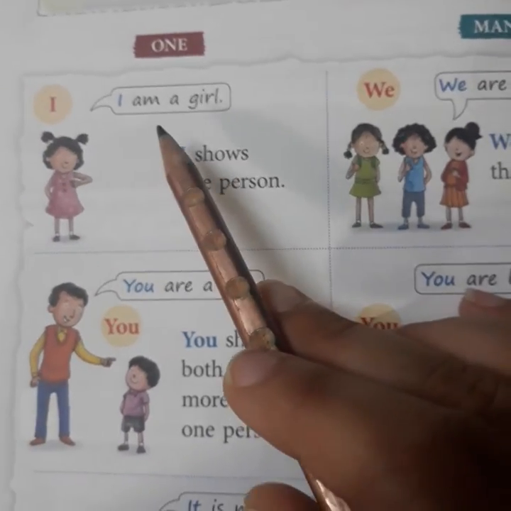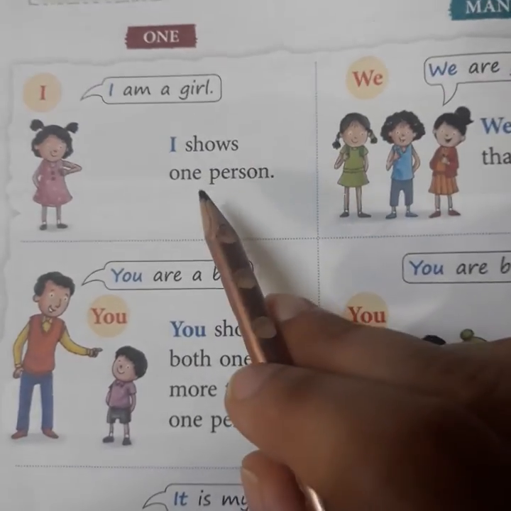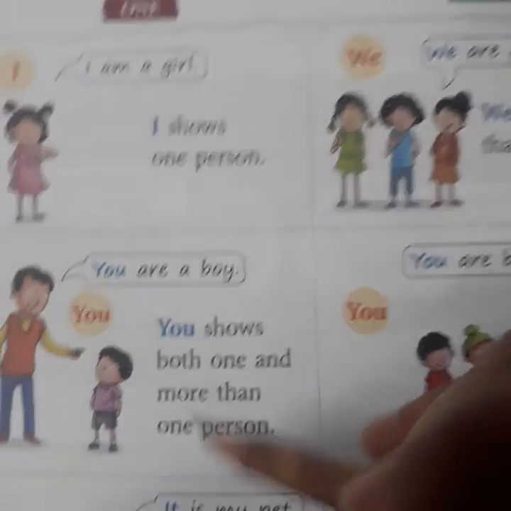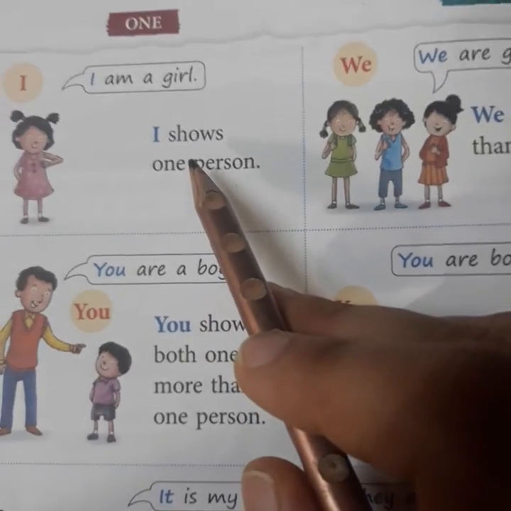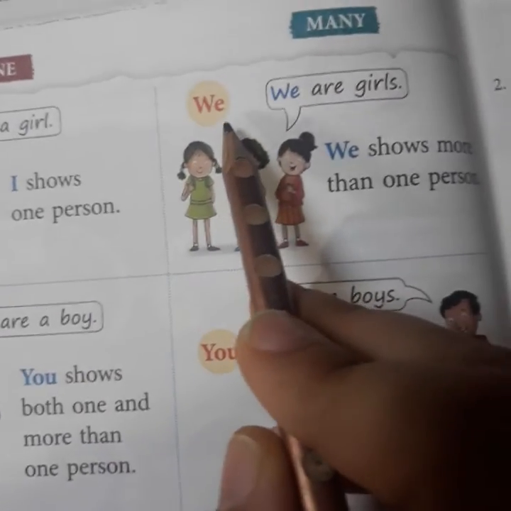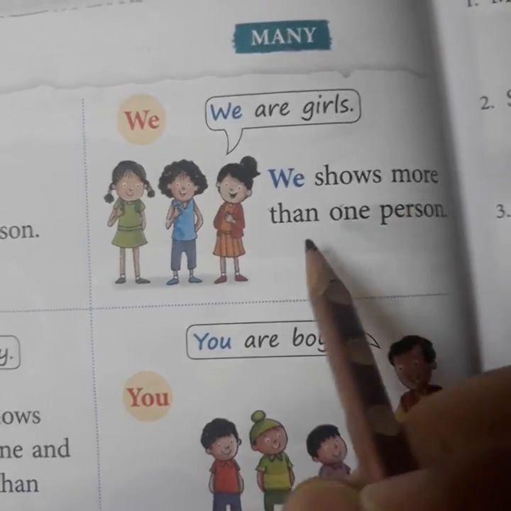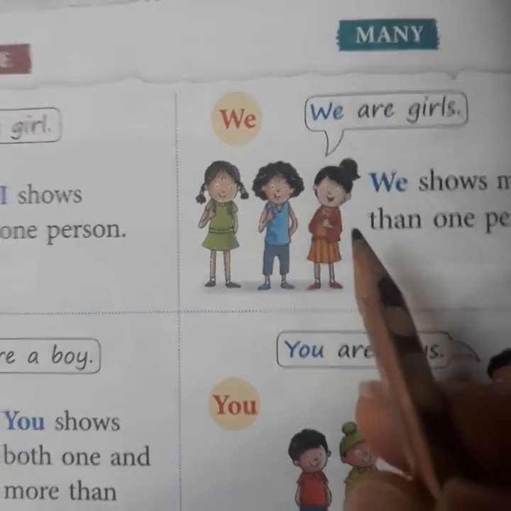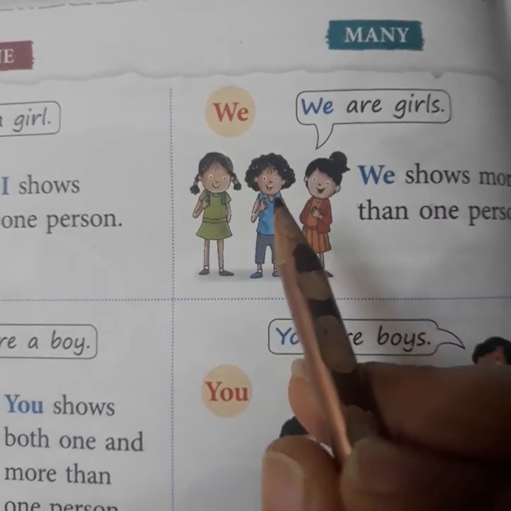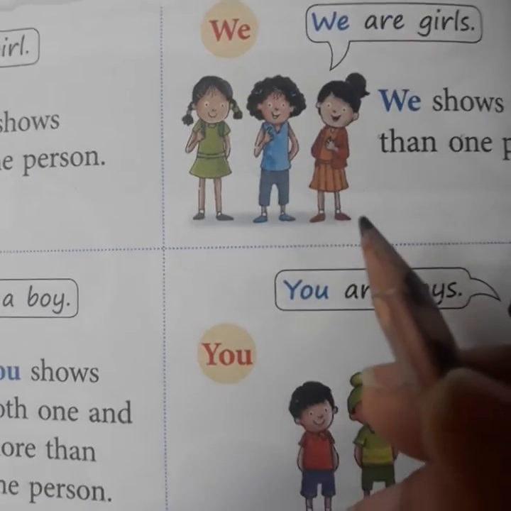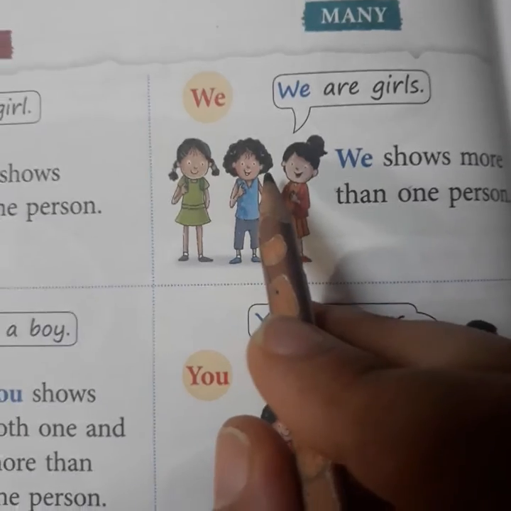For example, I shows one person. I means one. For singular we use I. For ourselves only we use I. And if we have to turn it into many, it becomes we. We shows more than one person. We means when there are more than one people. See here, and you are also there. Right? When there are more than one person, including you, that is we. We are girls.